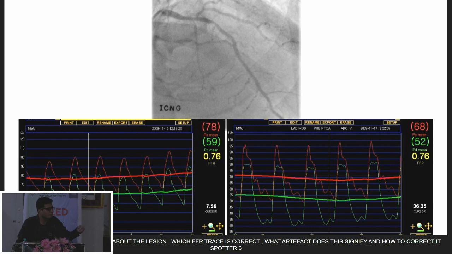Or if you are full after adenosine, whatever value you get, you should always pull back the FFR to the guide and again prove that there is equalization. Because there are three steps: zeroing, equalization, and adenosine. So after equalization, you do the post adenosine after you get past the lesion. Your pressure sensor is distal to the lesion. You take PD by PA, and if it is less than 0.8, it is significant.